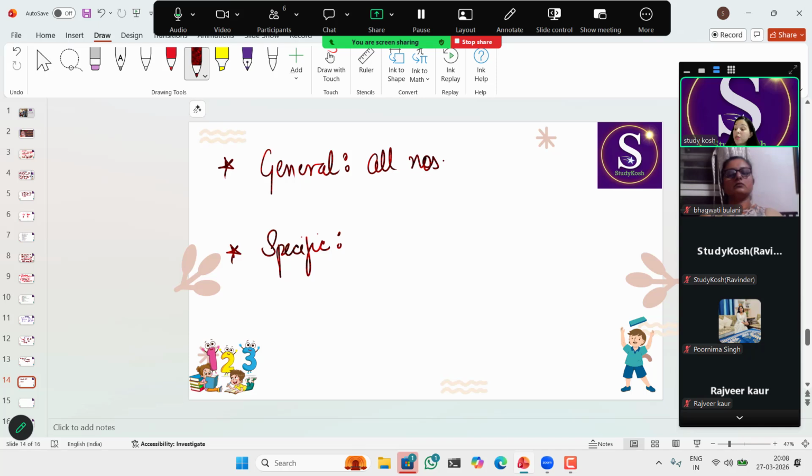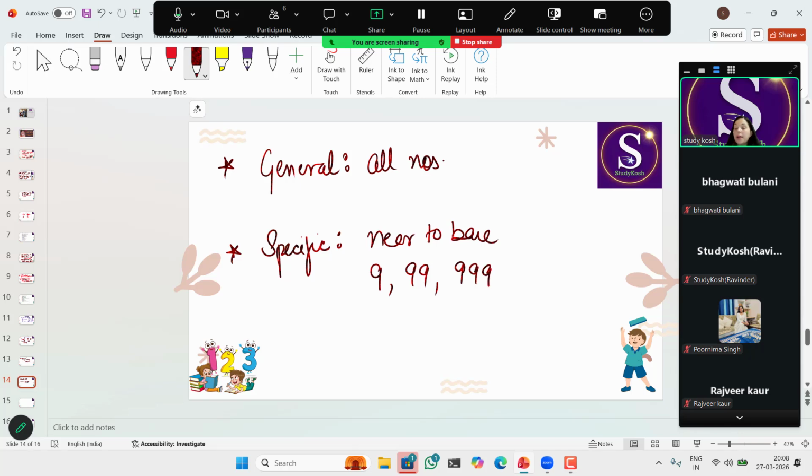Then we'll have another important sutra, that is Paravartya Yojayet. So we'll use this Paravartya sutra for division. Paravartya means change. We'll change the number and then we'll apply it. So change means we'll take the transpose. Its actual meaning is transpose. We'll take the transpose of the number and then we'll apply it.